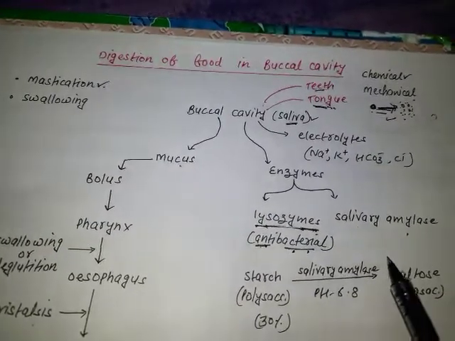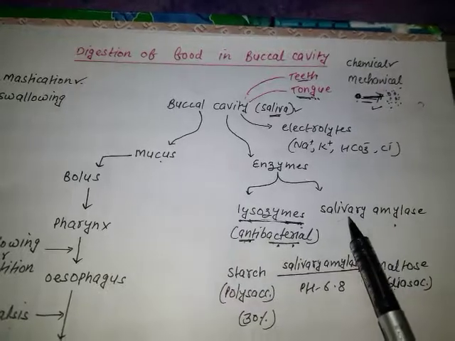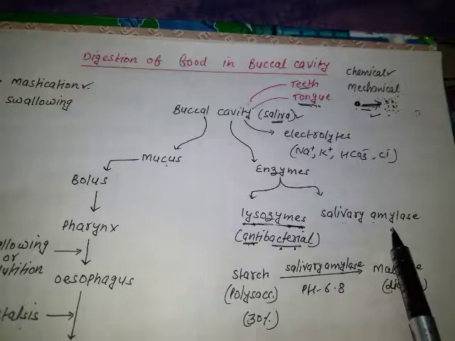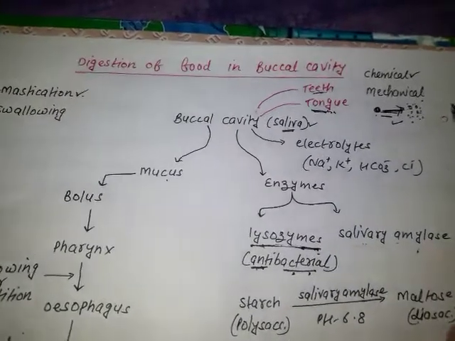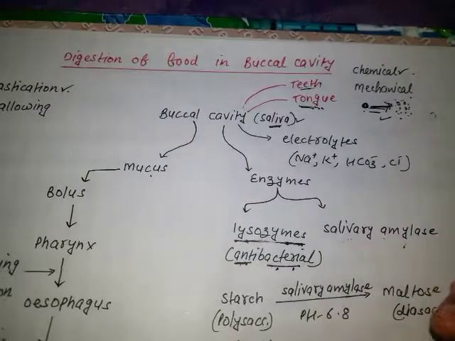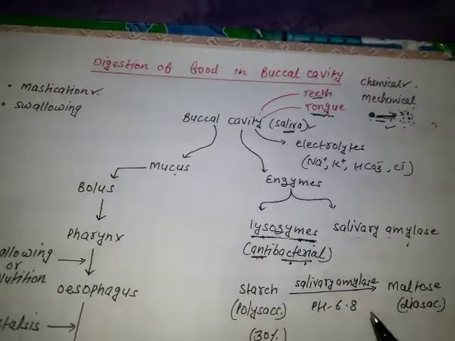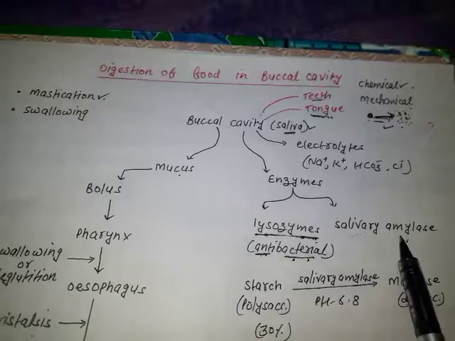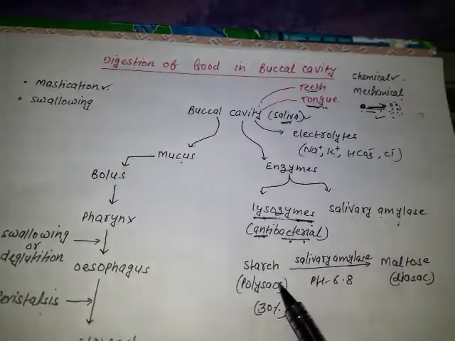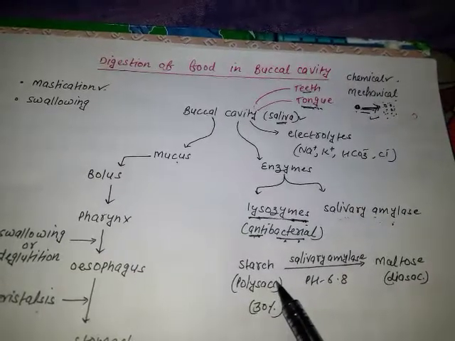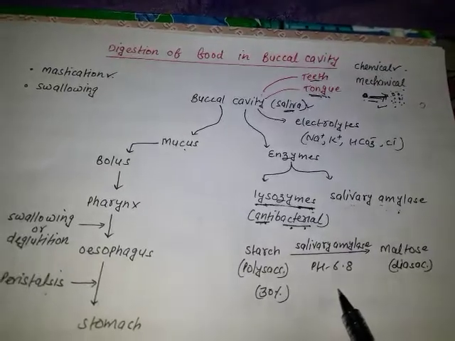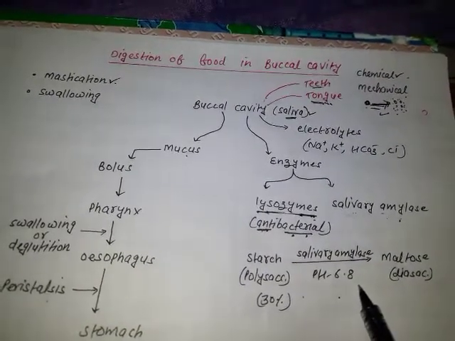The second enzyme of saliva is salivary amylase, through which the chemical process of digestion takes place. As I told you, the chemical process means digestion takes place with the help of an enzyme. So the enzyme in the buccal cavity is salivary amylase. The digestion of carbohydrate will get initiated in the buccal cavity, but it will not get completed here. It will be completed in the duodenum of the small intestine.